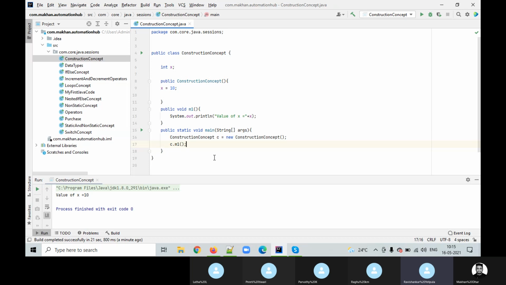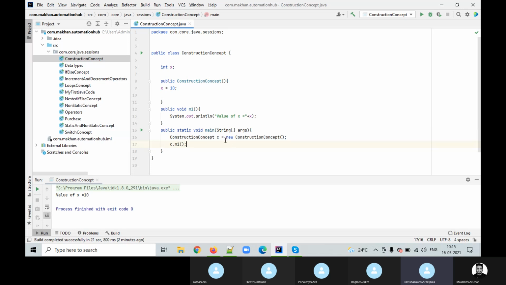There we have to use this constructor. Each and every program will be having a constructor. When you don't write the constructor, then JVM internally creates a default constructor. And when we create the constructor, it can be parameterized also.